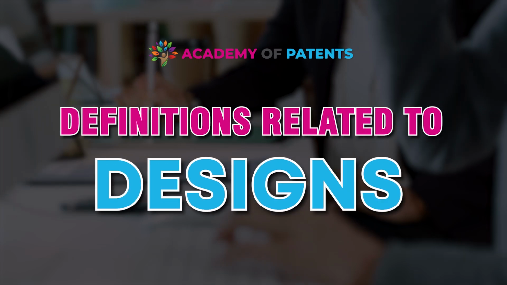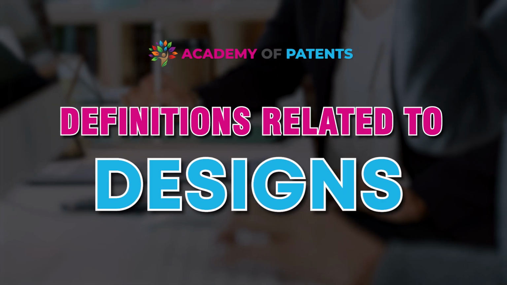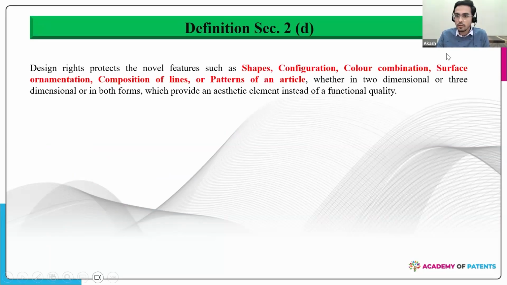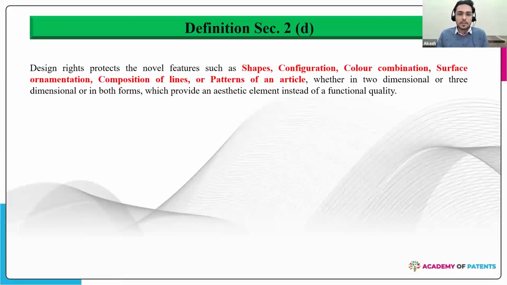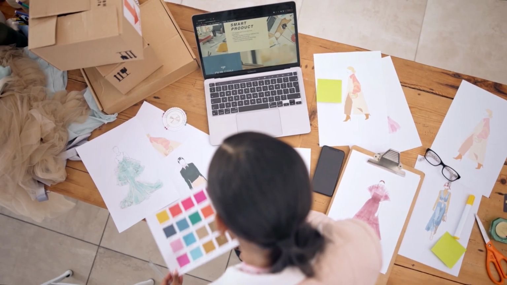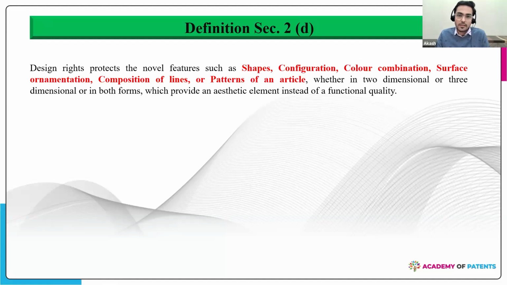So starting with the most important definition of the Designs Act, Section 2(d). This is the definition of a design and what rights are protected under the design. Design rights basically protect the novel features such as a shape or a configuration, the color combination, the surface ornamentation, composition of lines or patterns of an article, right? This can be in either two-dimensional or three-dimensional, or both forms, where such aesthetic element is required to be protected under the designs.